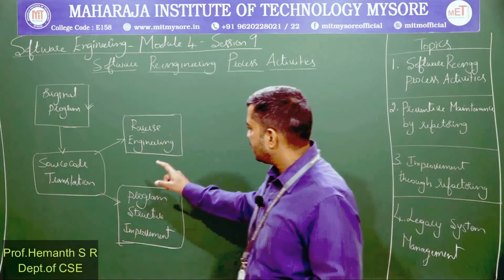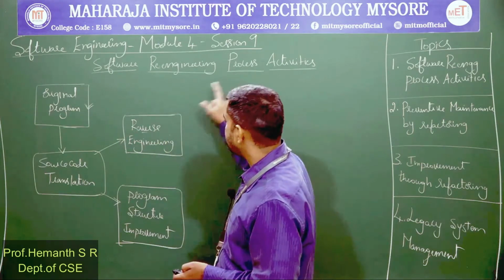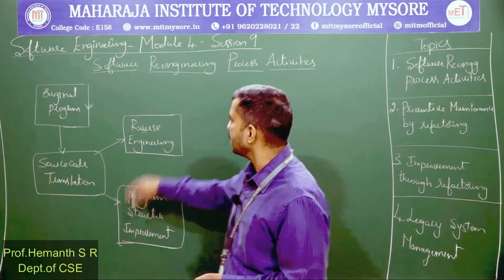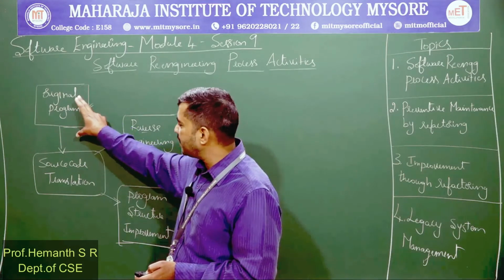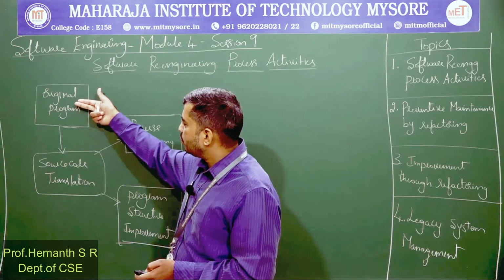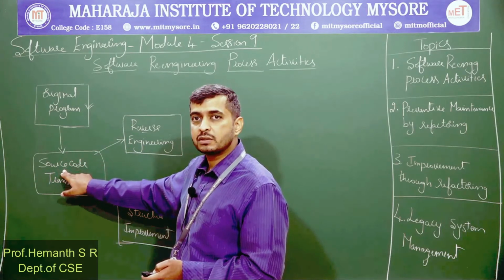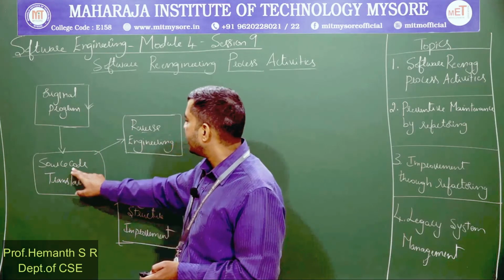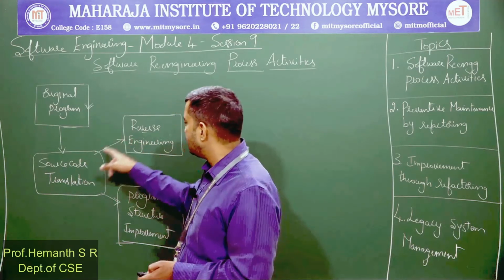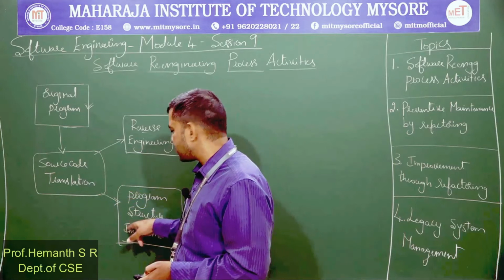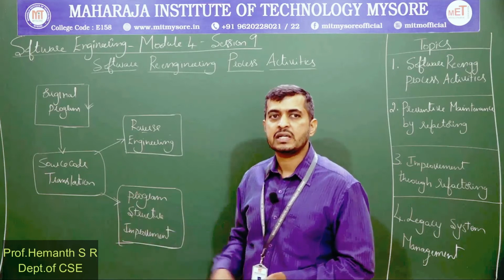Now, this was the next stage in the software reengineering process. To recap here, we took the original program, the existing source code of the application. We did a translation of the source code to a modern day programming language. Once done with this, we created documentation for the code, which is done during reverse engineering. Also, we tried to improve the structure of the program in such a way that anyone can go through it, read it and understand it.